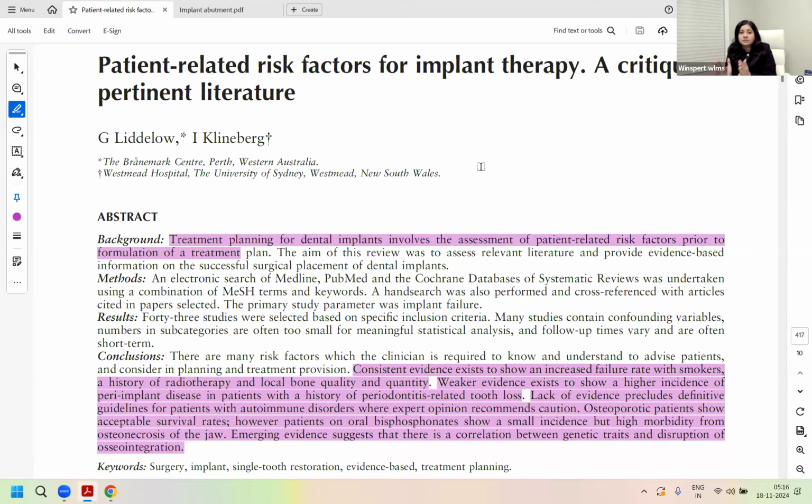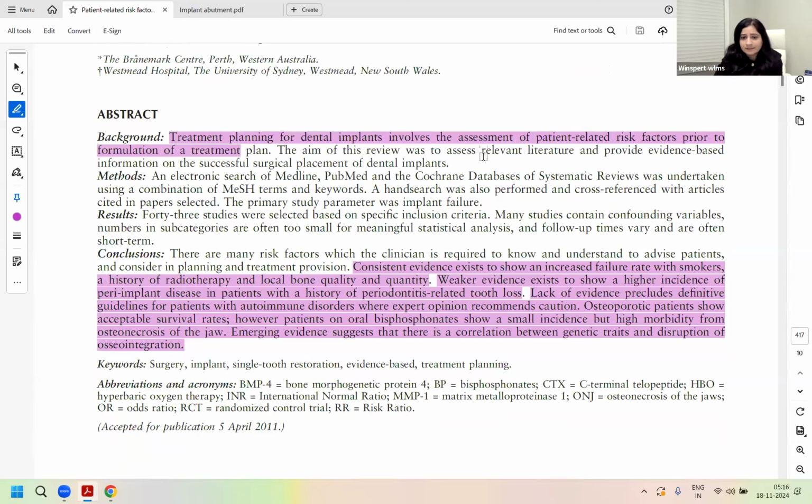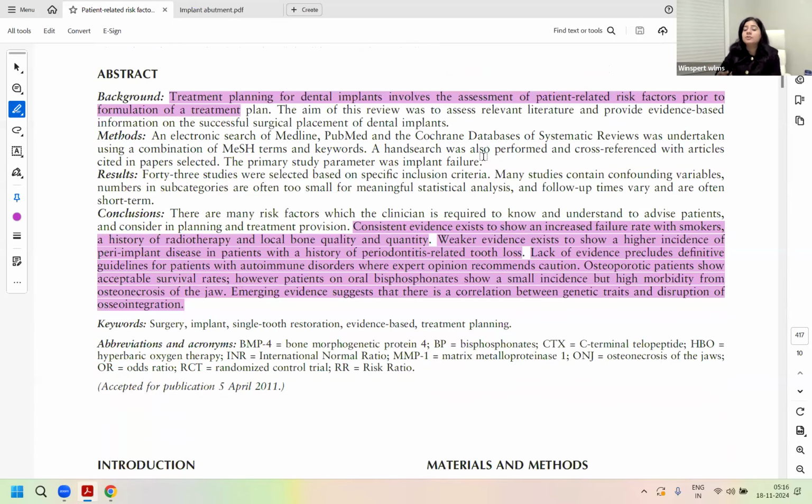All right. Considering that you have great interest in learning about those conditions as well, let's start talking about all the patient-related risk factors and how they can affect implant success and failure, and how they should be considered when you're making a decision before creating the treatment plan once the history is provided to you.